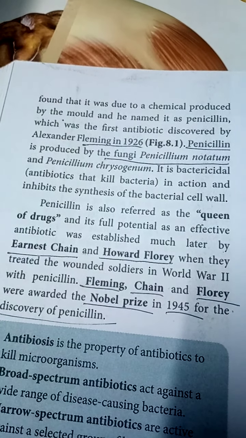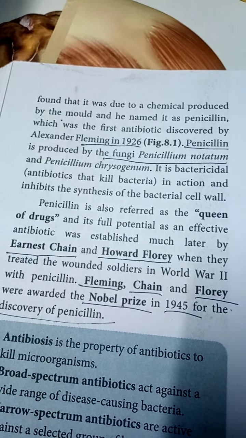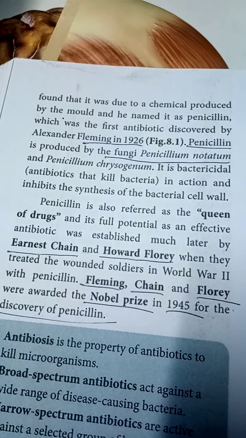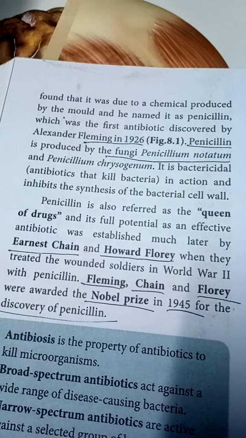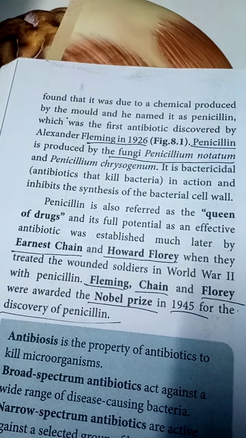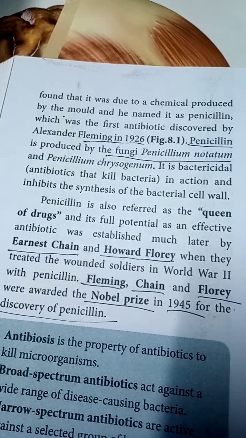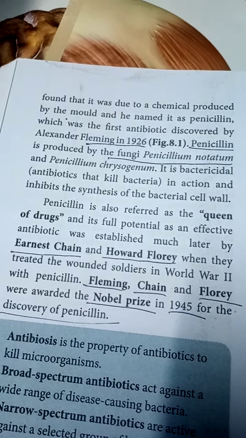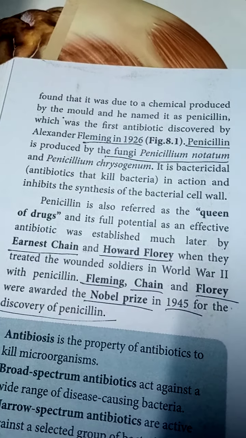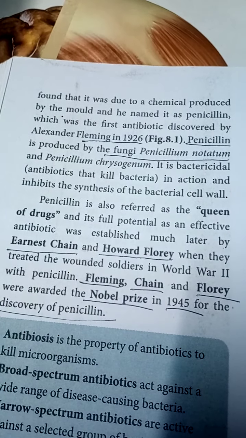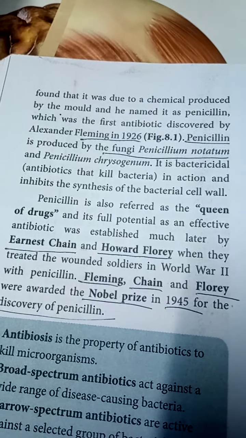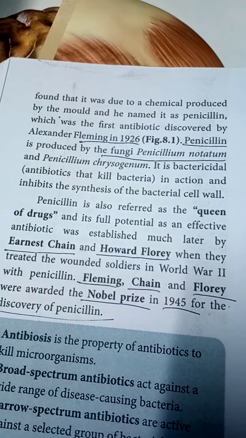So penicillin is produced by the fungi Penicillium notatum and Penicillium chrysogenum. It is bactericidal in action and inhibits the synthesis of the bacterial cell wall. So this penicillin is an antibiotic. It is bactericidal in action. Bacteria மேலே அது ஆக்டிவேட் பண்ணும். They cannot allow the growth of the bacteria. So they can inhibit the synthesis of the bacterial cell wall.